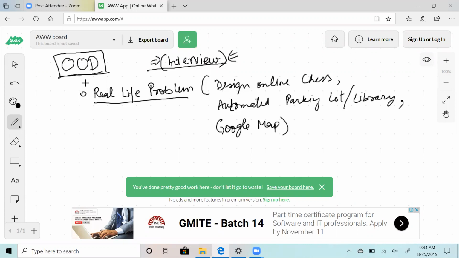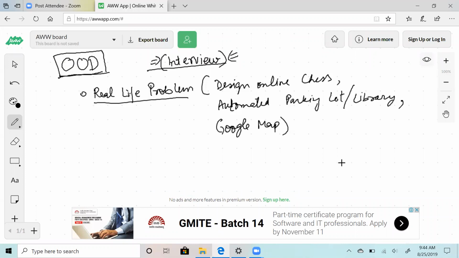Object-oriented design is a more low-level design where you need to actually solve the problem in terms of implementation. Obviously, we won't ask you to implement the entire problem, but let's say somebody asks you to design chess. Then they will expect that you come up with all the classes that can be possible in an online chess. So you'll come up with chessboard, then you'll come up with person.